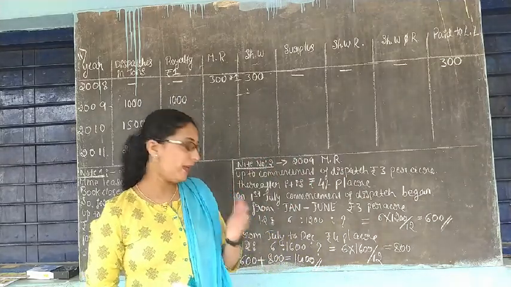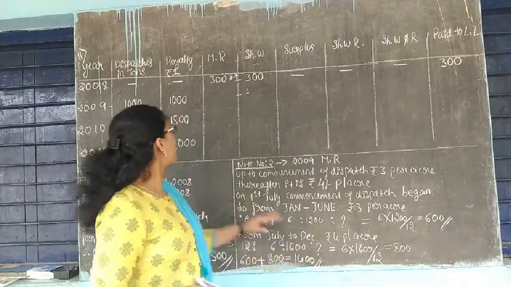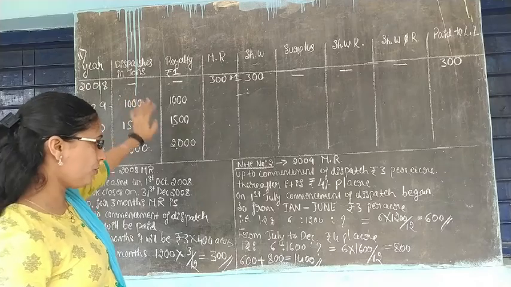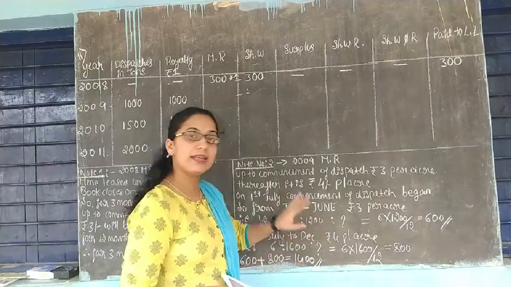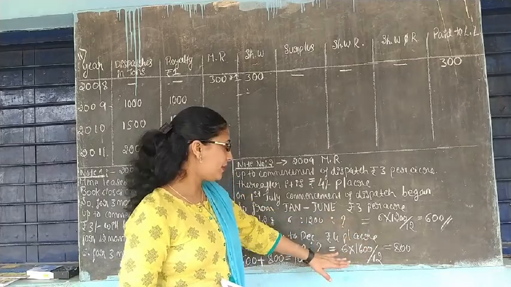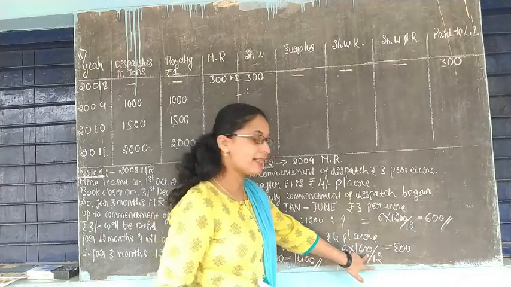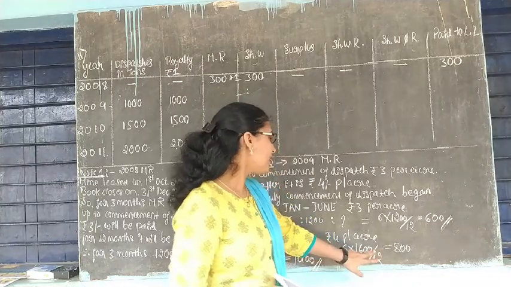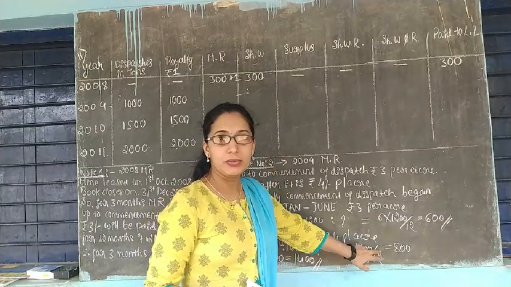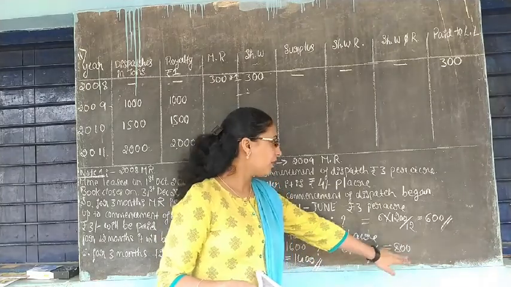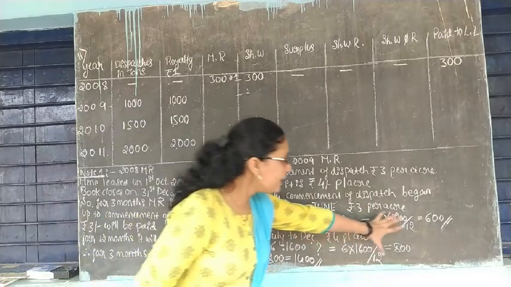After that you have to pay 4 rupees per acre because the dispatch has started from 1st July. So July to December, again 6 months. 4 rupees into 400 acres means 1600 rupees. That's only for 6 months. So 1600 into 6 divided by 12, you will get 800 rupees. Okay, now make the total.